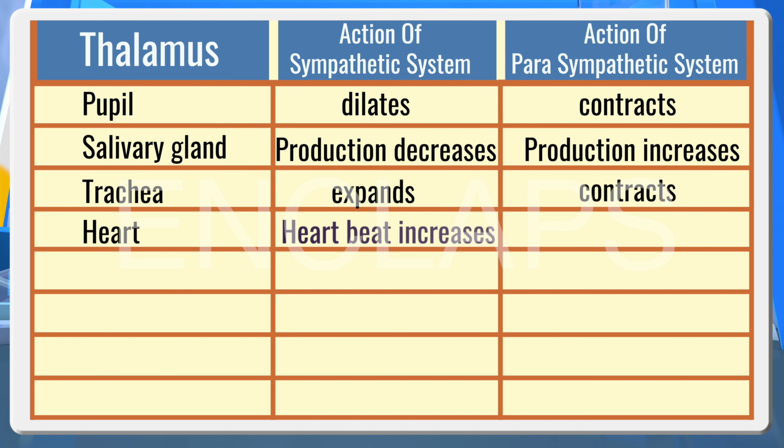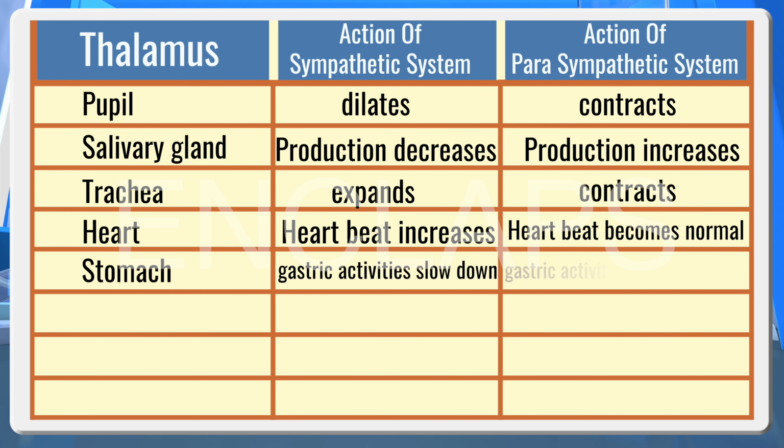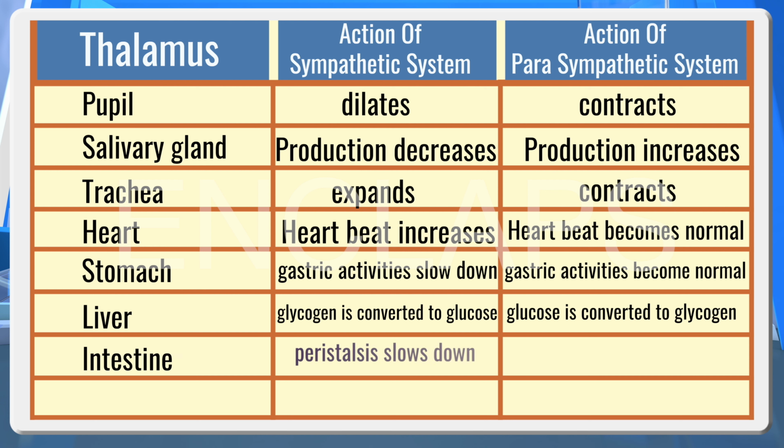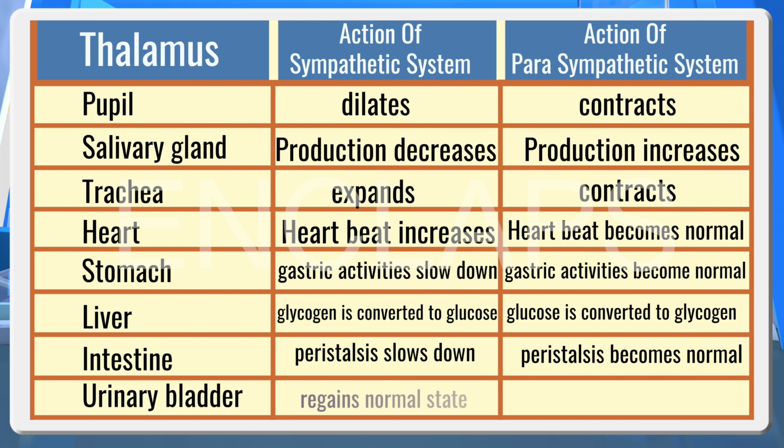Heart: heartbeat increases; heartbeat becomes normal. Stomach: gastric activities slow down; gastric activities become normal. Liver: glycogen is converted into glucose; glucose is converted into glycogen. Intestine: peristalsis slows down; peristalsis becomes normal. Urinary bladder: regains normal state; contracts.